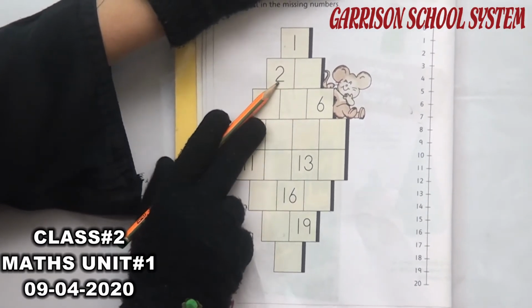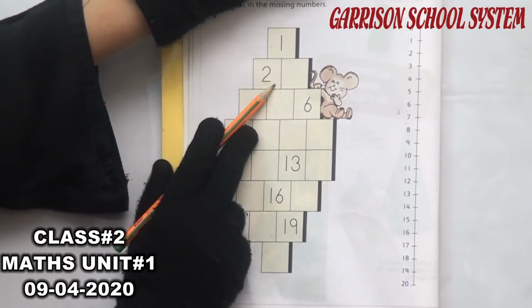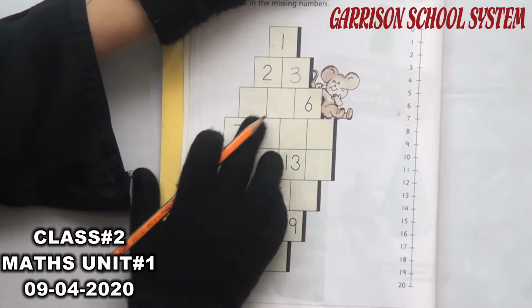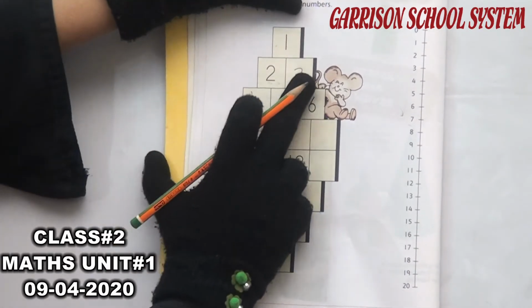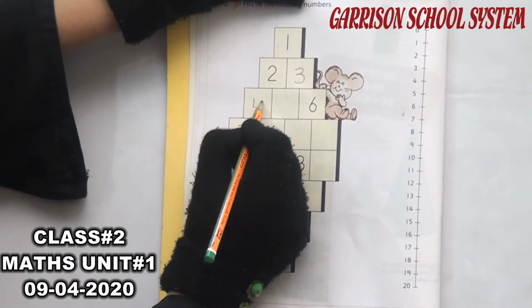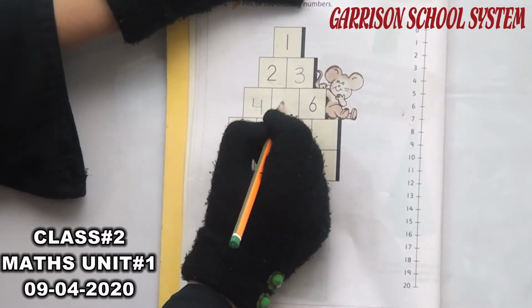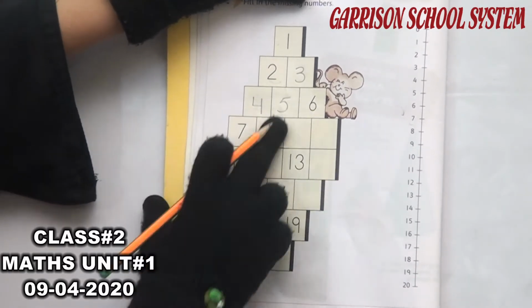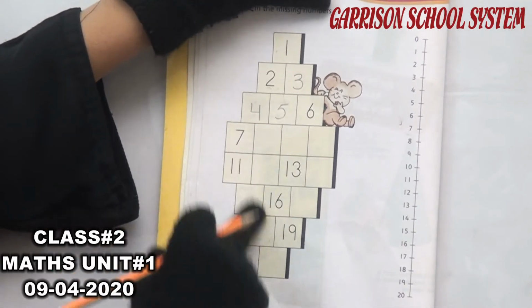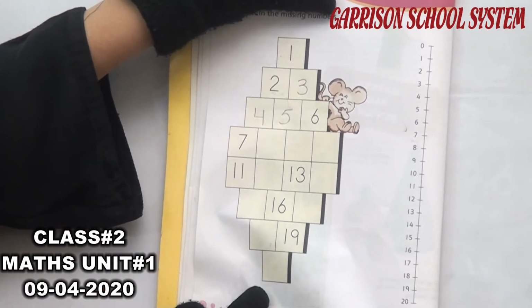Okay, now students tell me what comes after 2? Yes, 3. After 2, 3 we write here. What comes after 3? 4. And same like that, what comes after 4? Yes, it's 5. So students, same like I have done on my book, you have done this full activity at your home with the help of your parents. Okay?